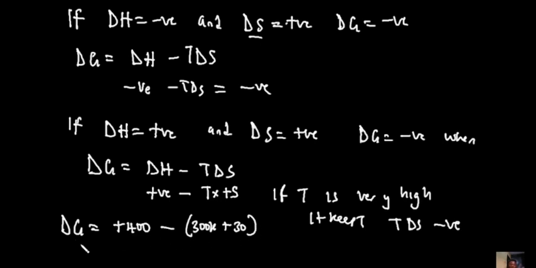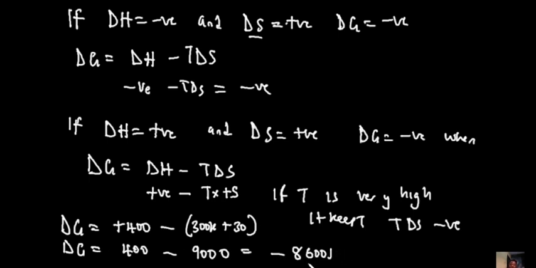Now, if you do this, your change in Gibbs free energy would be given as 400 minus this. If you multiply this through, this is going to be minus 9,000. So notice, because you have a very large TΔS, this value is still going to be negative, and this is going to be minus 8,600 joules basically.